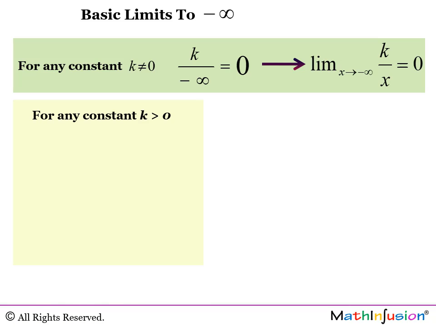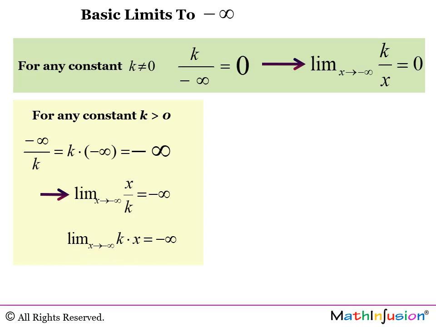For any positive constant, now in this case we will get negative infinity because it's the product or quotient of a positive and a negative. And we get two limits. The limit of x over k when x approaches negative infinity is negative infinity. And also the limit of k times x when x approaches negative infinity is negative infinity.